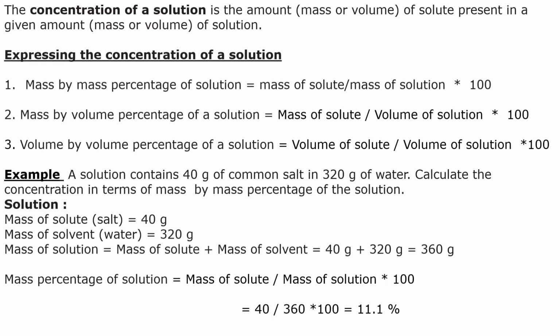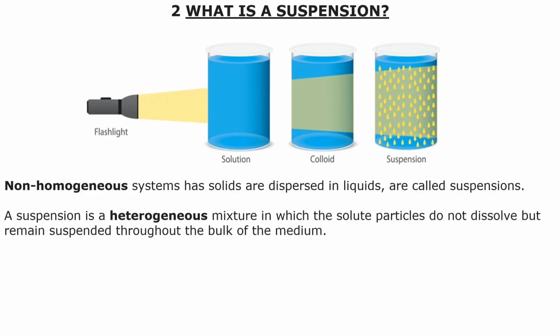Next we will learn about what a suspension is. A non-homogeneous system in which a solid is dispersed in a liquid is called a suspension. A suspension is a heterogeneous mixture in which solute particles do not dissolve but remain suspended throughout the bulk of the medium. It is a kind of heterogeneous mixture where we can see the particles, and the particles can be seen through light or a flashlight.